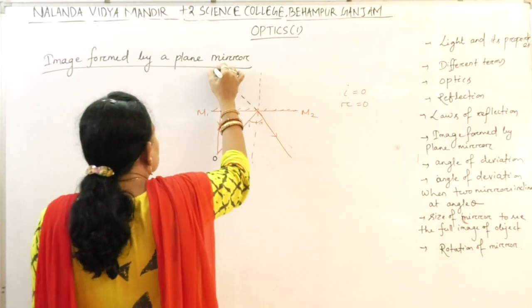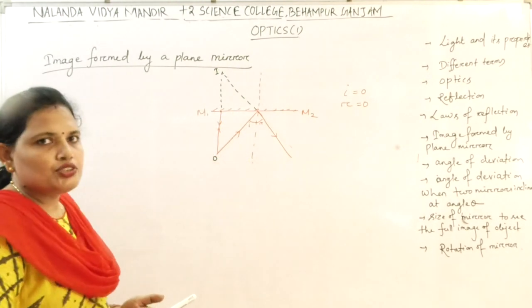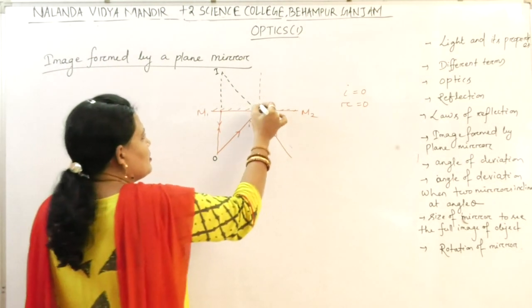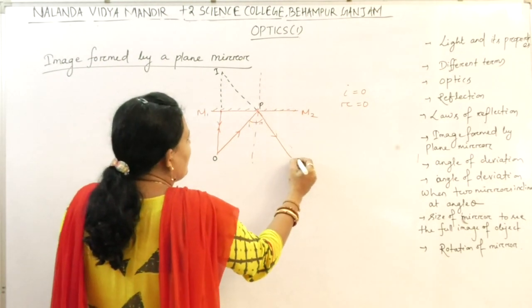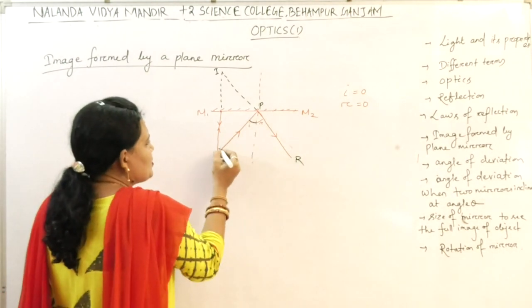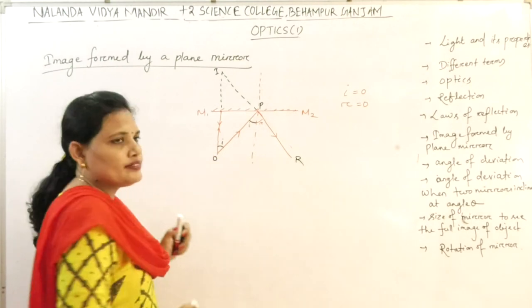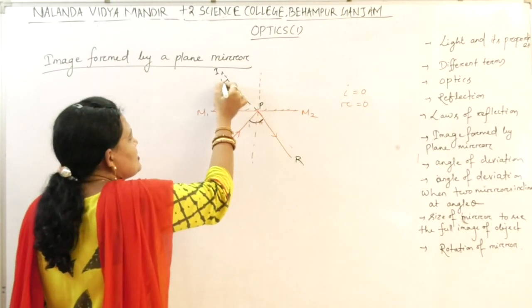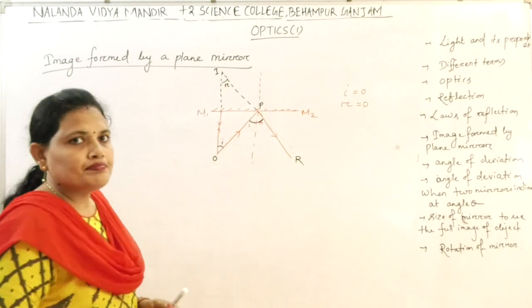Suppose this is the object and then this is the image. Here the image will be formed. P, R. This is your angle I. So this is also your angle I. Okay, this is your angle R. Then this is your angle R.